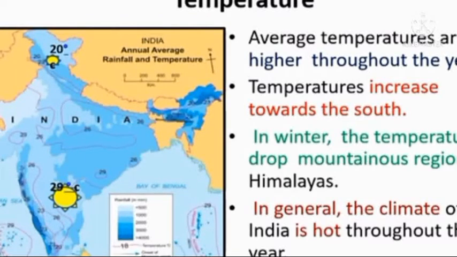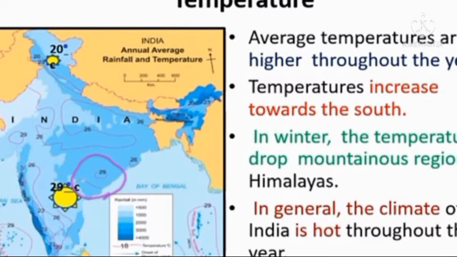Next, we are going to study the temperature of India. The sun rays are perpendicular up to the Tropic of Cancer, which passes through the middle of the country. As a result, average temperatures are higher throughout the year. If you observe the map of India, you can understand that from the north to the south, the temperature is increasing. In the northern part of India, the temperature is only 20 degrees Celsius, but towards the southern side, the temperature increases up to 29 degrees Celsius.